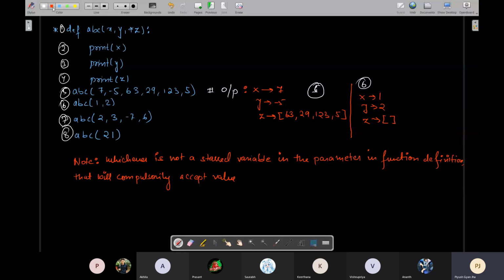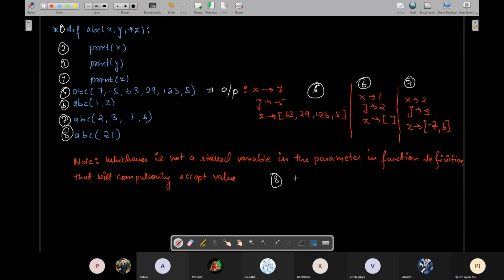ओके, in the third case, that is in this one, line number 7, x will get as 2, y will get as 3, and z will become a list because star variable always becomes a list. ठीक है, then it will become -7, 6. What about 8th case?